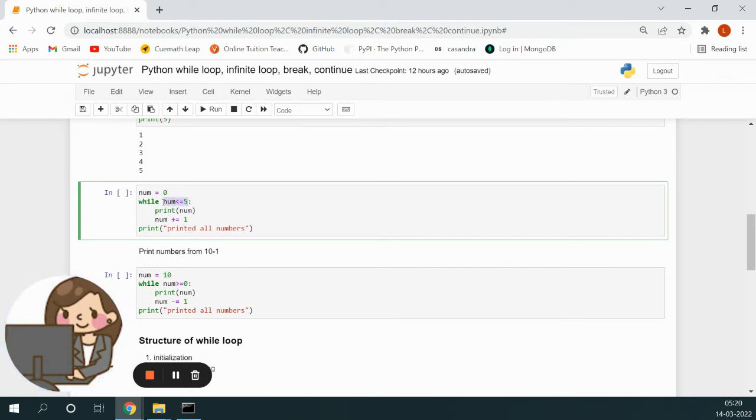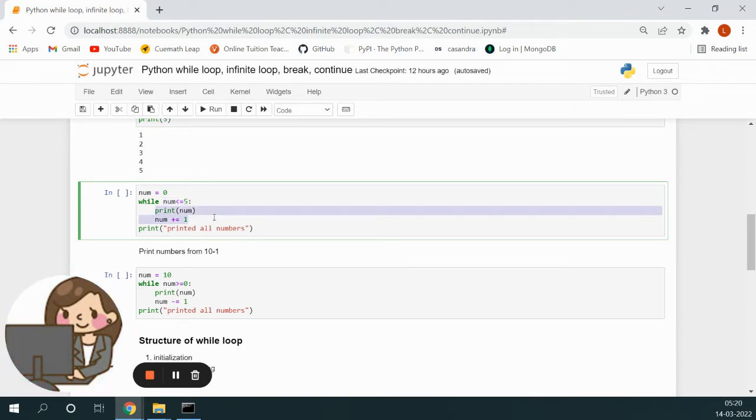Based on this condition, whatever condition we have given here, till the time this condition is returning true, this set of code will be executed. So here num equal to 0, while num less than or equal to 5, till the time num is less than or equal to 5, it will execute this statement.